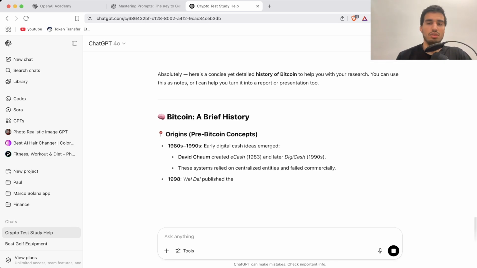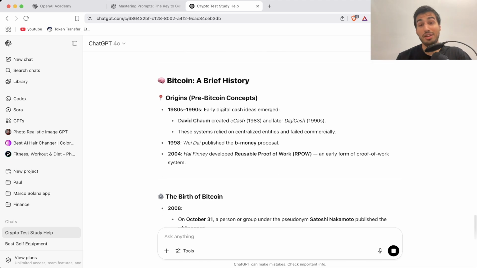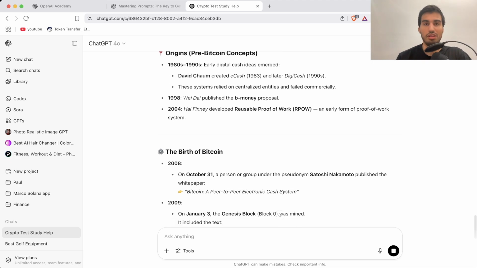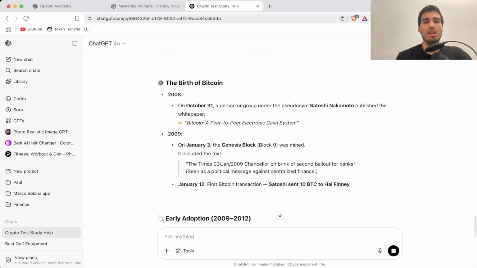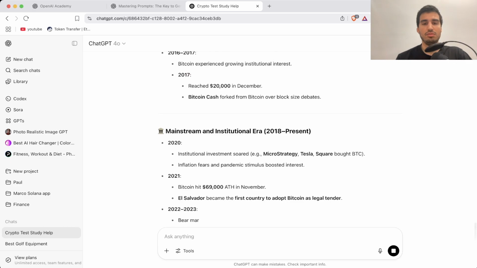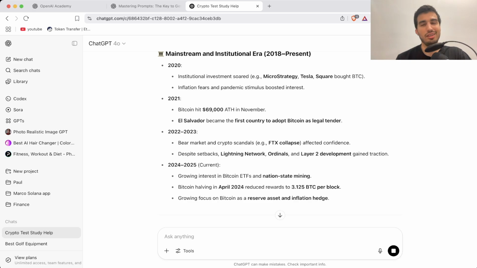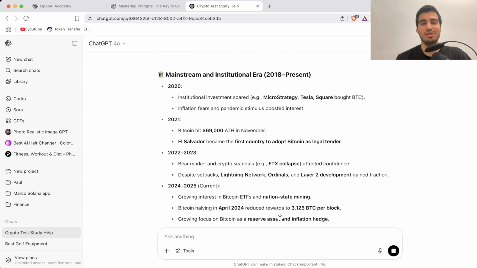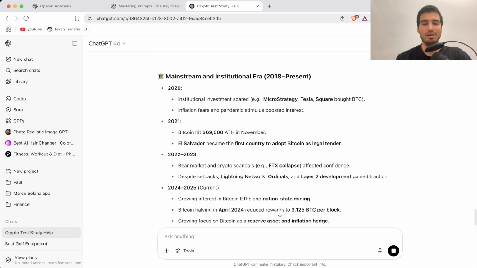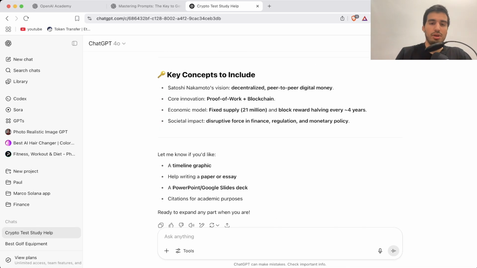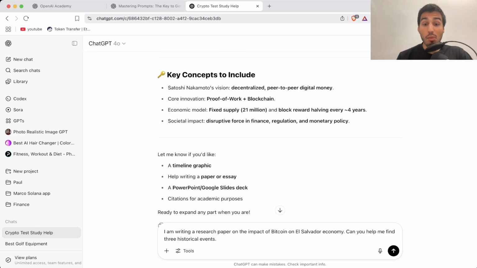It gives us a brief history of money and the monetary system and then the birth of Bitcoin, etc. But we want it to be a little bit more concise, right? So we are going to do this. And then obviously the mainstream and institutional era, I'll say the institutional era is right about now, right? When we're seeing it. But we want it to be a little bit more specific, right?